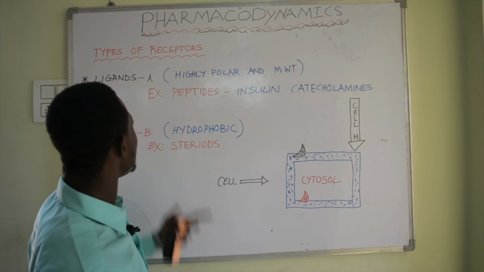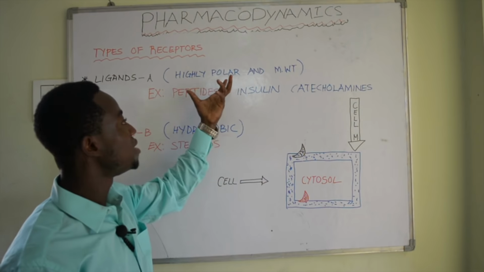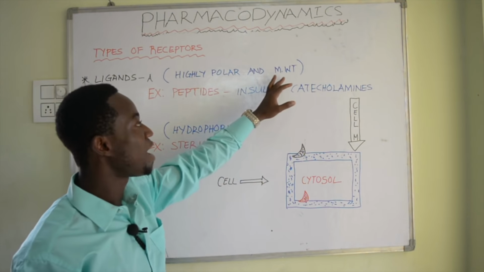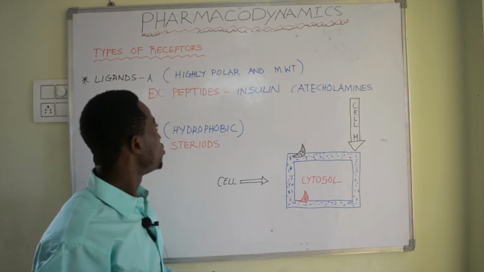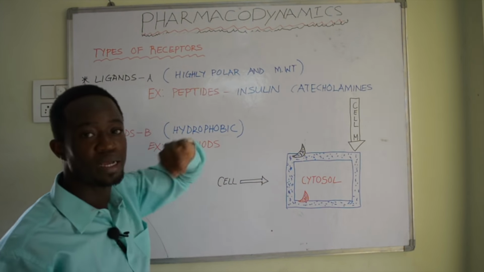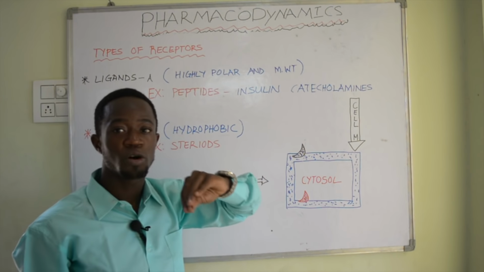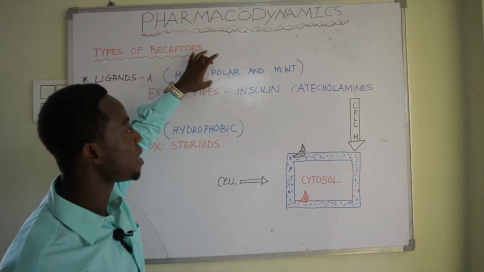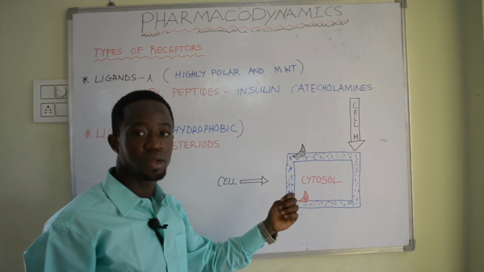So we have ligand A and we have ligand B. But ligand A, these are ligands that are highly polar, they are high molecular weight, and they have high charges. So the peptide is highly polar in nature, means that they can be easily dissolved in water. So based on their high polarity, they cannot penetrate the cell membrane.